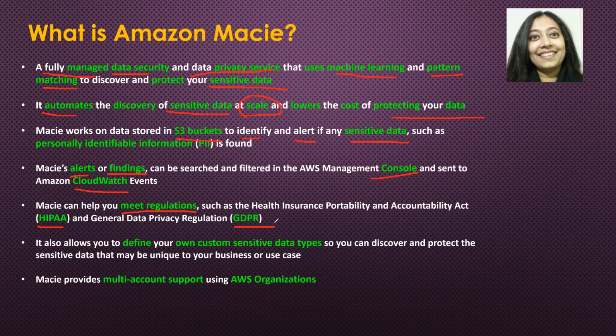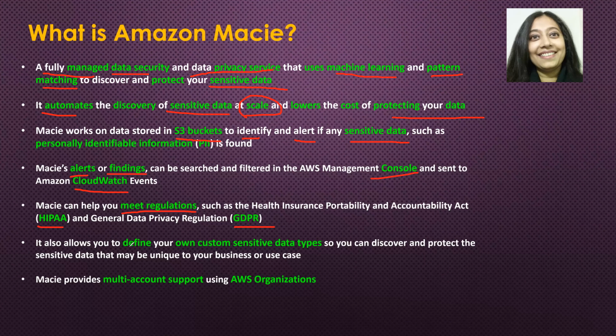This information is not available to public and it should not be stored in this specific S3 bucket. Macie can help you ensure that information is not present in that S3 bucket and it's not available to the whole wide world. It may be your employees, it may be others in your organization, because this information is only meant for a specific set of individuals, let's say HR or whoever that may be.